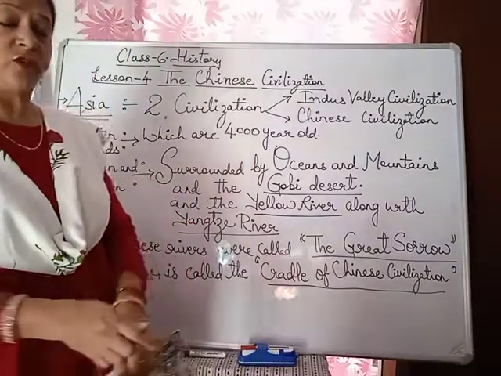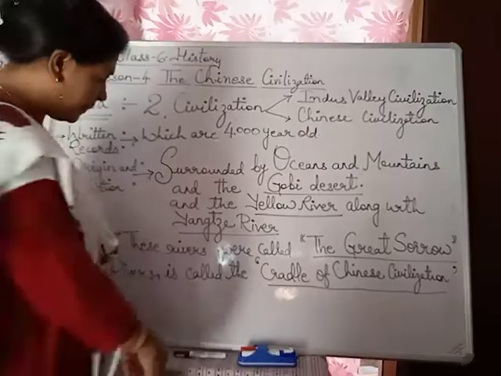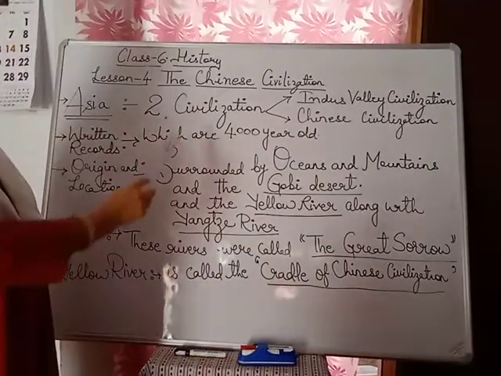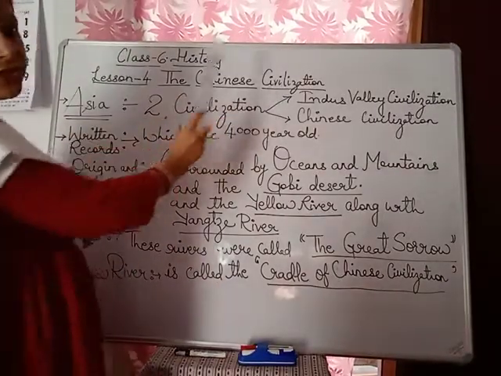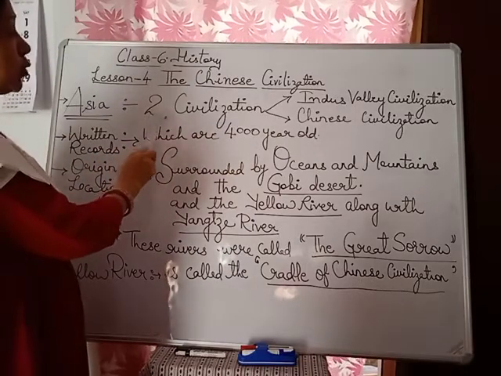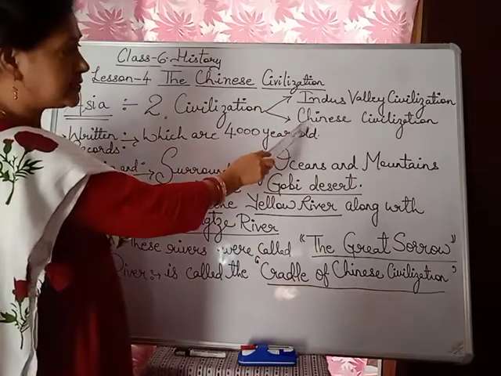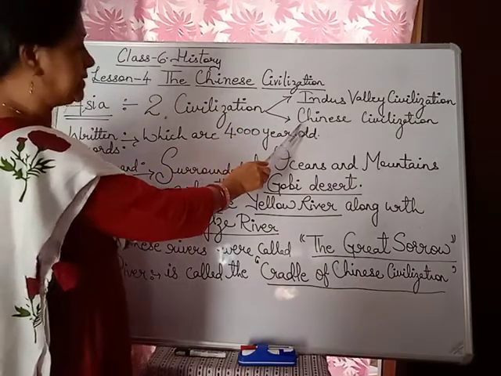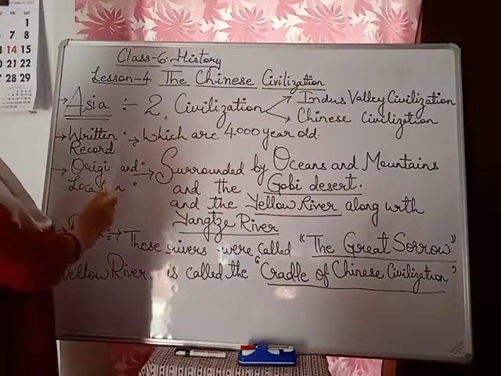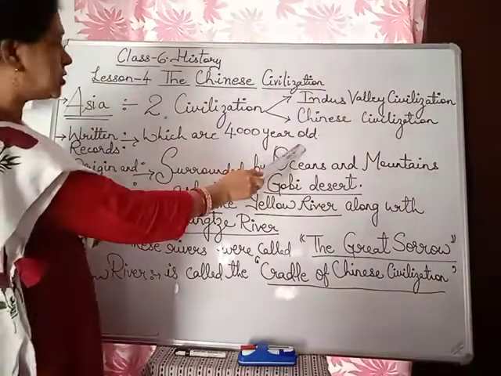So children, so far we will do till here, and let's take a recap of what we have studied. This Chinese civilization was in Asia, and two civilizations occurred, the Indus Valley civilization and the Chinese civilization. We have written records which are 4,000 years old.